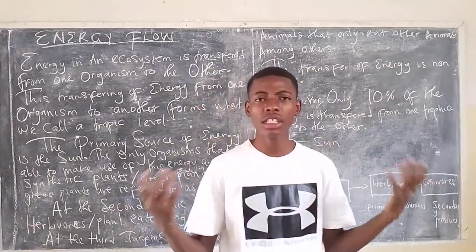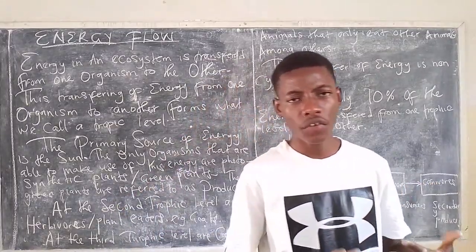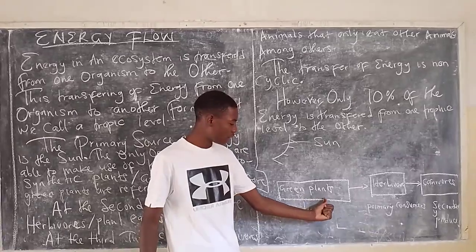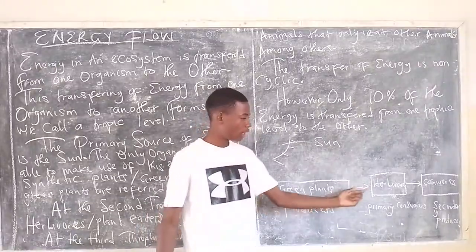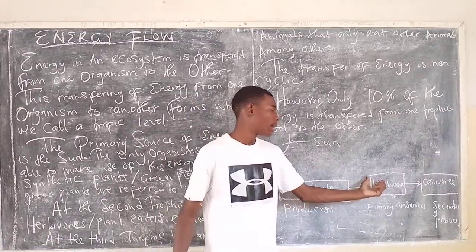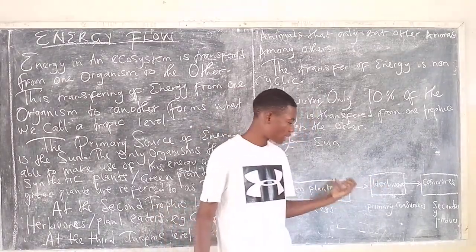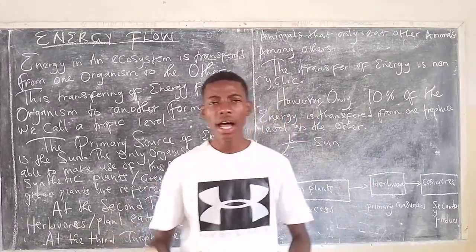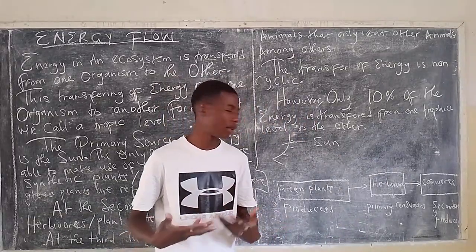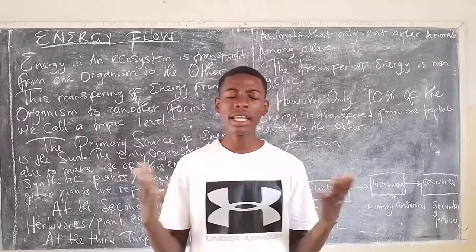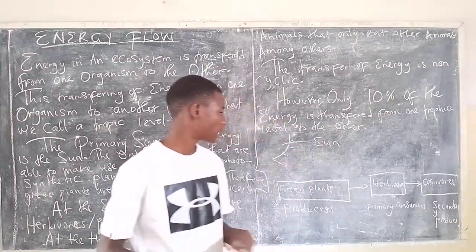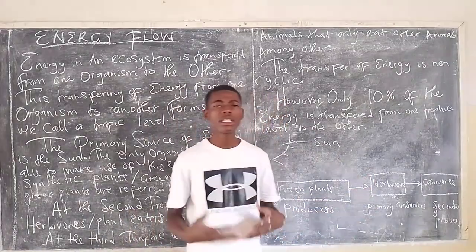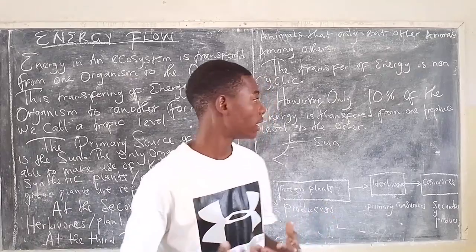The 90% is lost at each trophic level. Which means to say, of all the amount of energy that the plants have produced, only 10% is transferred. The same applies to the herbivores. Out of that 10%, only about 10% of that energy is gained at the next trophic level. So this is the way it is. It is very much important to understand how the energy is transferred.